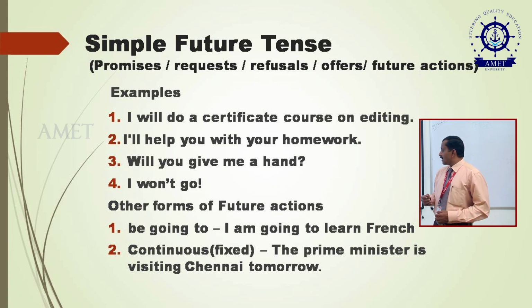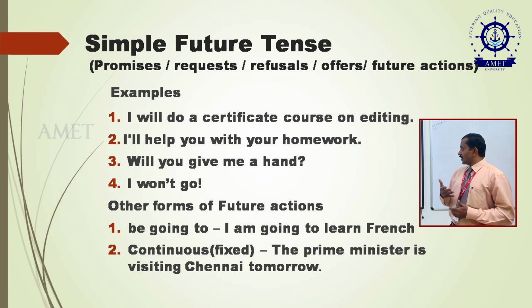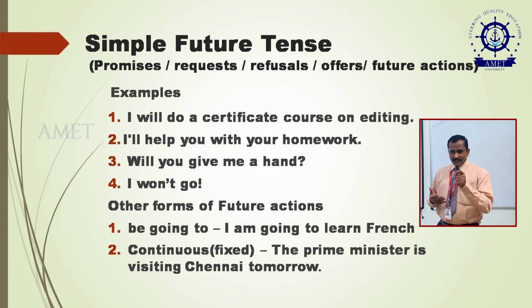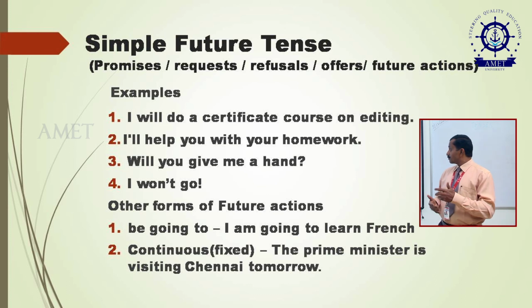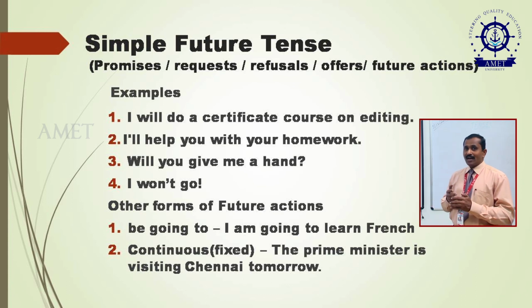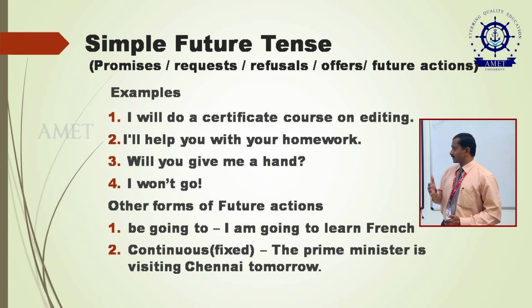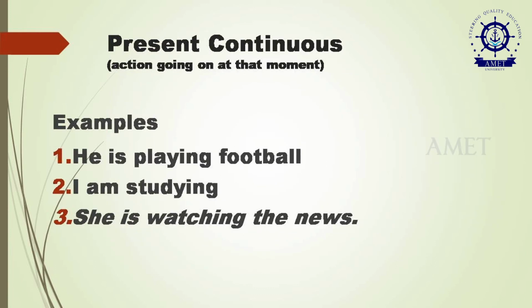Continuous. The Prime Minister is visiting Chennai tomorrow. For fixed actions, we can use the present continuous form for conveying the future action. The Prime Minister is visiting Chennai tomorrow. Is visiting is a continuous form. If it is a fixed one, that can also be used for conveying the future sense.